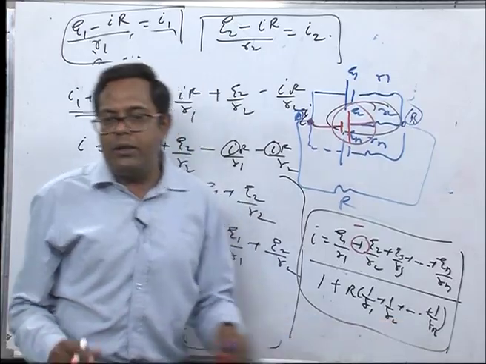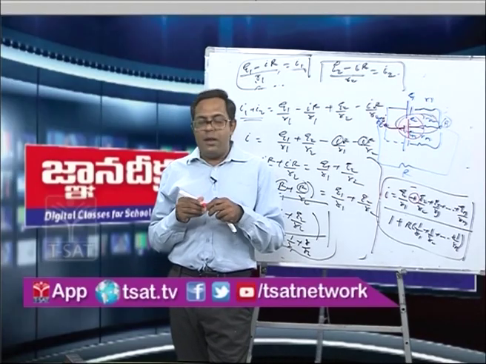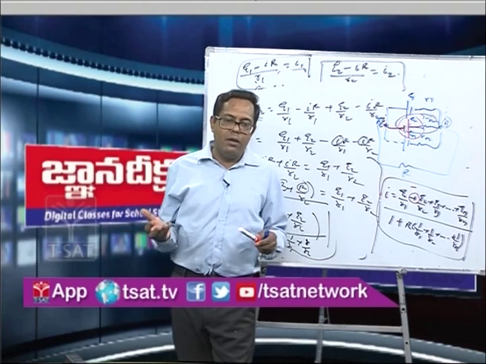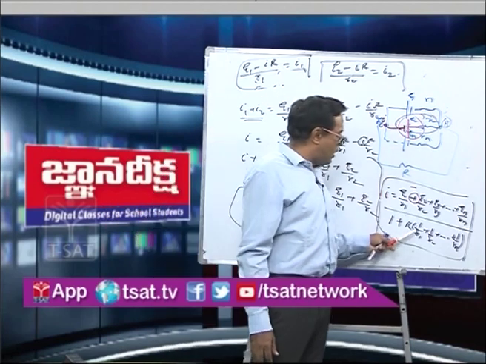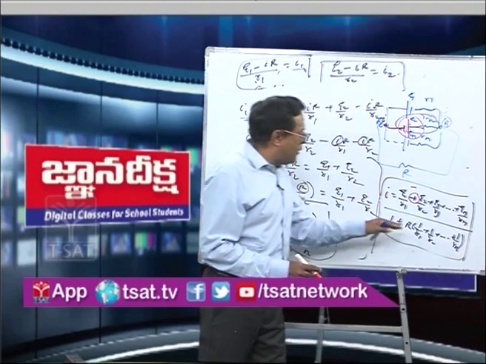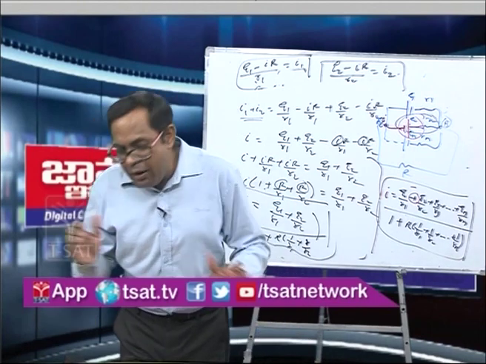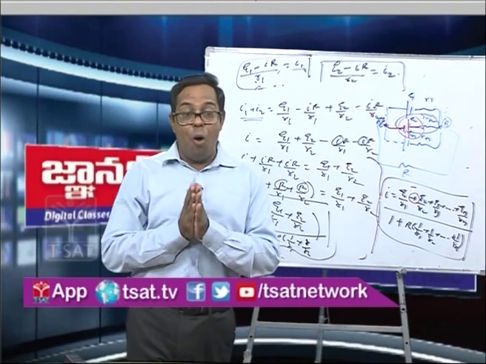I told you, whether you change the polarity or not, the internal resistance is not affected. Is it clear? So the denominator will become 1 plus capital R times 1 by R1 plus 1 by R2, up to 1 by Rn. So that is the general formula of the current. Now I come to a competitive level question.